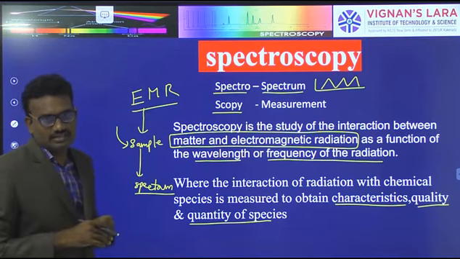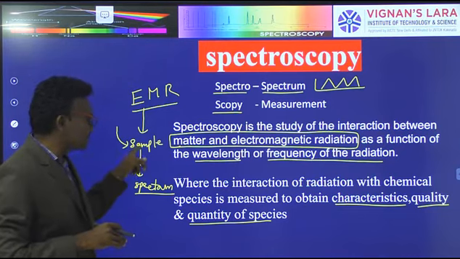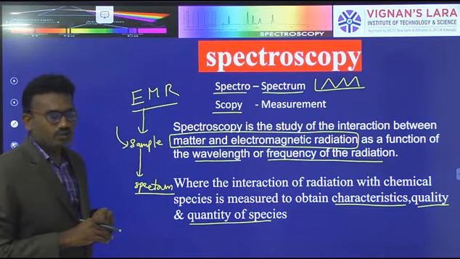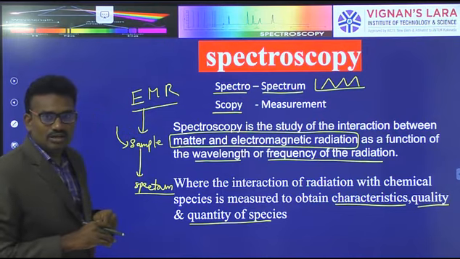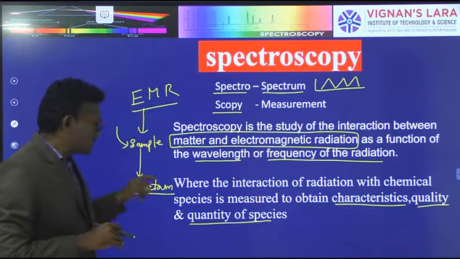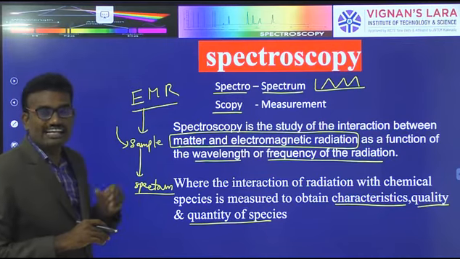Different characters are exhibited based on the samples. When light is applied to the samples, it produces the spectrum based on the energy.